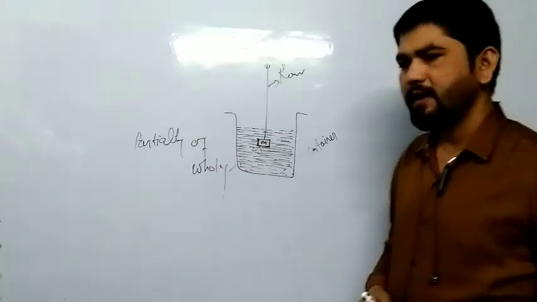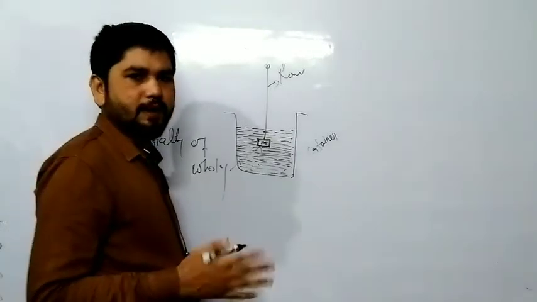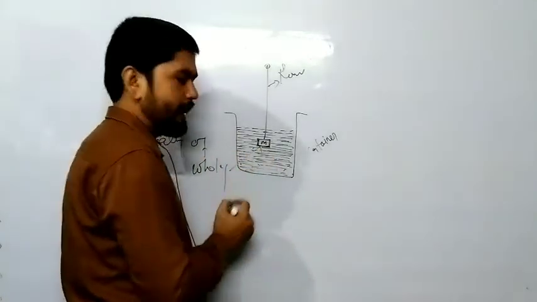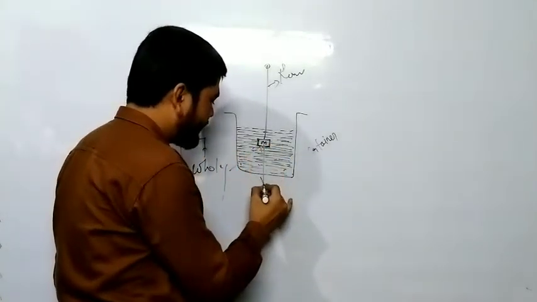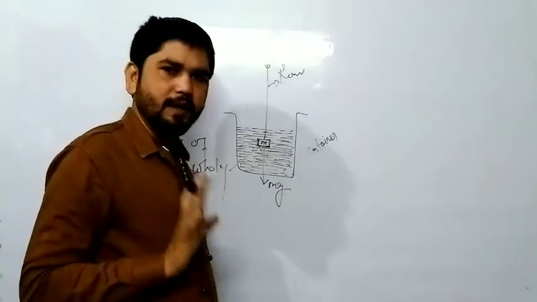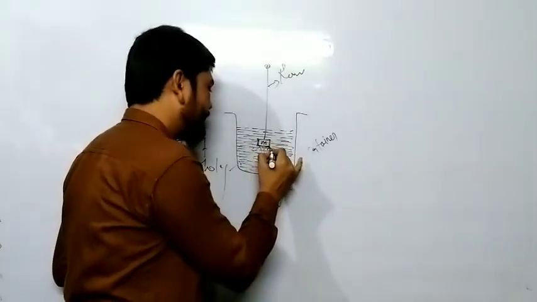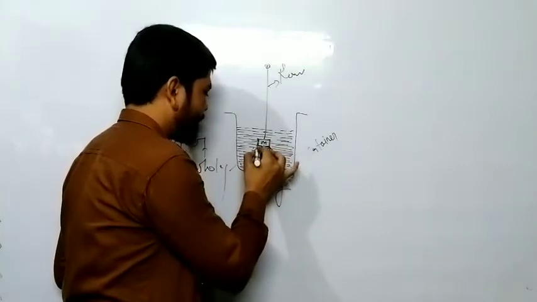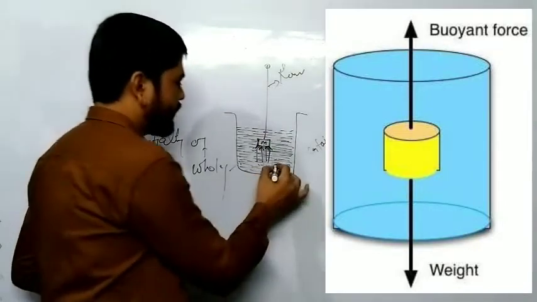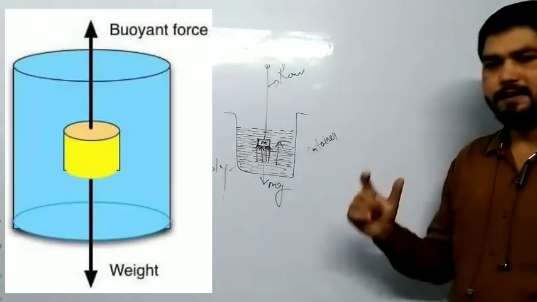I have just taught you that a liquid applies pressure in all directions. So on this object, what happens? The weight of the object, mg, works downward. But the liquid applies a force on this object towards upward. Let me tell you again.